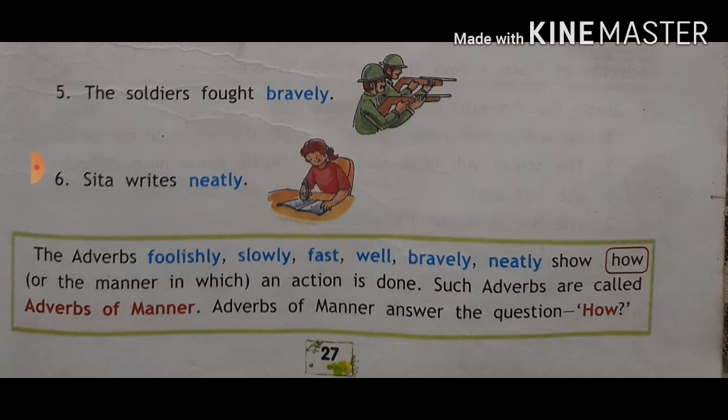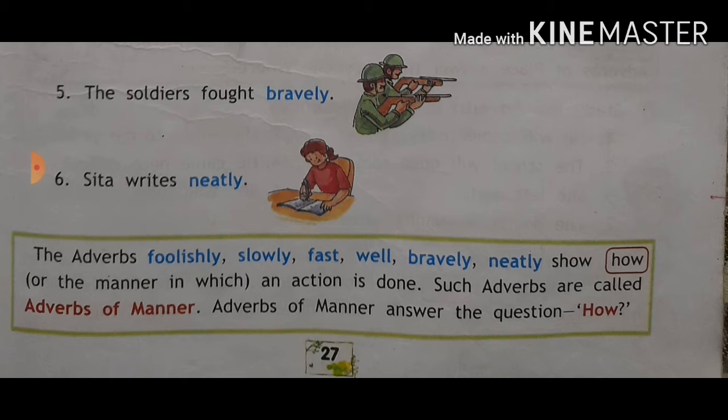Such adverbs are called adverbs of manner. See, she is reading very silently. Reading is a verb, but how is she reading? Very silently. So this is an adverb of manner, because it shows how an action is done, like foolishly, slowly, fast, well, bravely, neatly. Whatever the action is, these words show how it is done. The words which show how an action is done are called adverbs of manner.